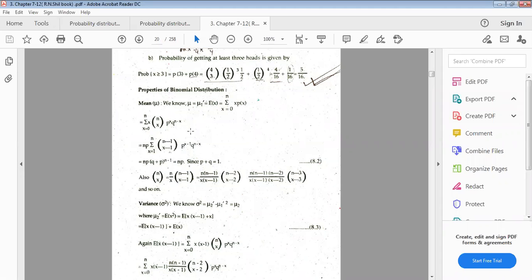Now this whole summation can be written using the binomial expansion: (q plus p) to the power n minus 1, where p plus q equals 1. Because the combination nCx can be written as n over x times n minus 1 C x minus 1, and so on, this is the combination formula. So this equals only np. Mean equals only np. We can find the mean by this method, and we can also use another method.